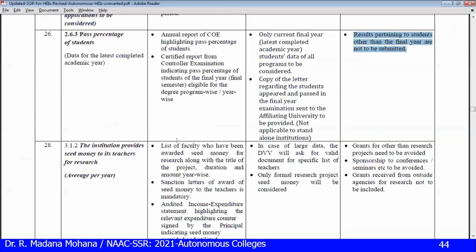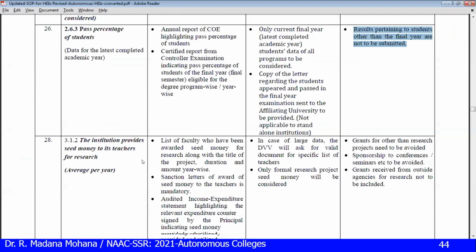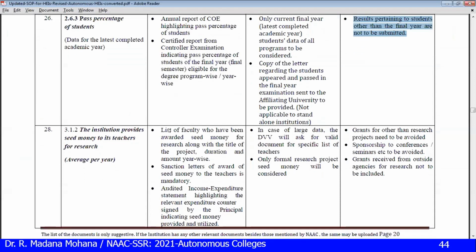Now let us see the SOP for this 3.1.2. Here, a list of faculty who have been awarded seed money for research, along with the title of the project, duration and amount year-wise. Sanction letters of the award of the seed money to the teachers are mandatory.